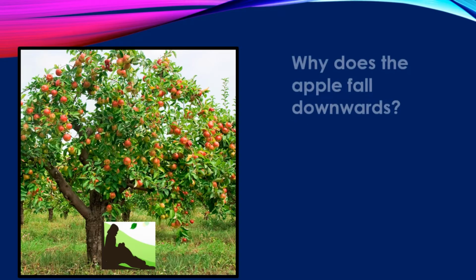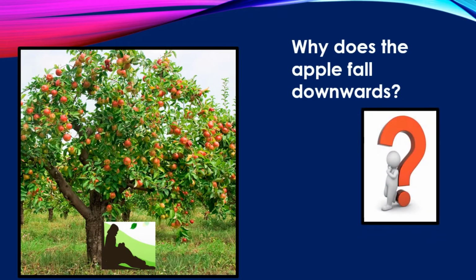You might have heard about the famous story of Isaac Newton. When Newton was sitting under an apple tree, an apple fell on his head. This incident made Newton start thinking about the reason for the downward fall of objects. His search to find out the force which makes all objects fall downward led to the discovery of gravitational force. Let's study more about gravitational force in this chapter.